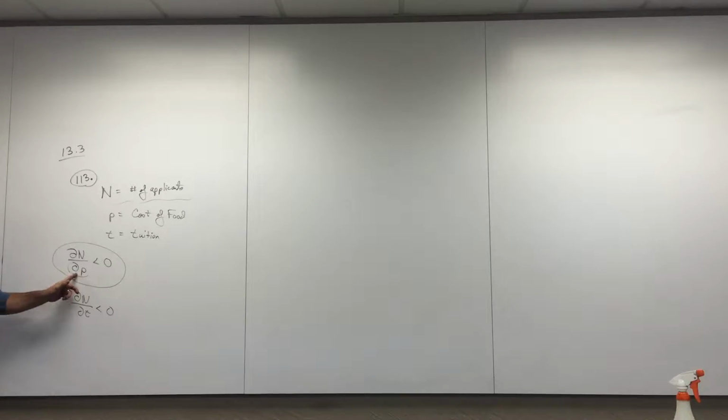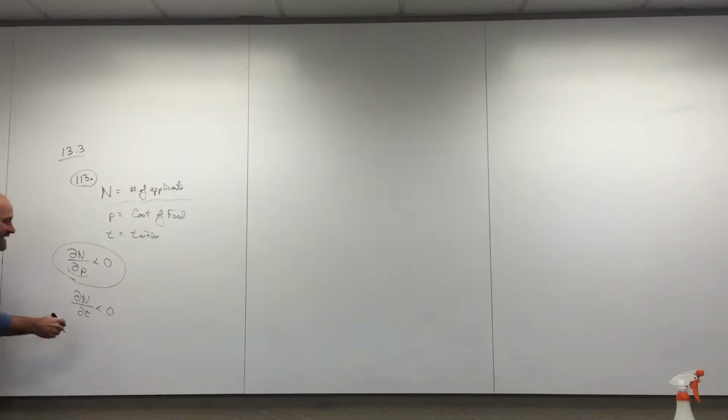And with that little increase, apparently I'm getting a decrease in the number of applicants, because this rate of change is negative. So it makes sense: the cost of food and housing goes up, and the number of applicants goes down.